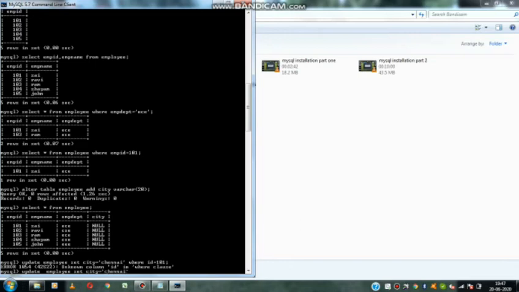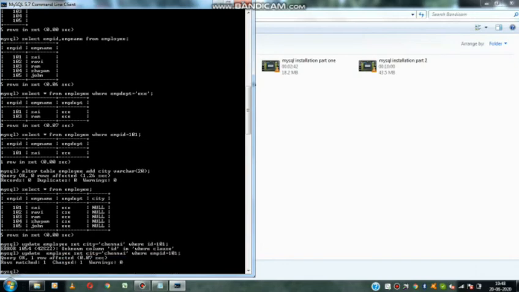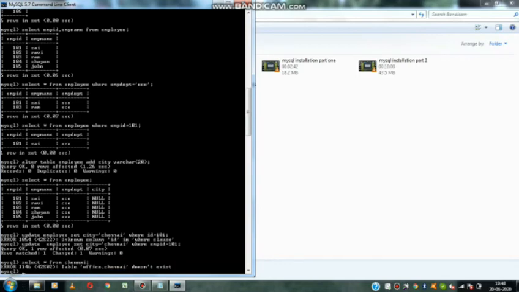Set city equals to Chennai, where EMPID equals to 101. So now wherever the employee ID is 101, it will go and change the city to Chennai. So again we can use select star from